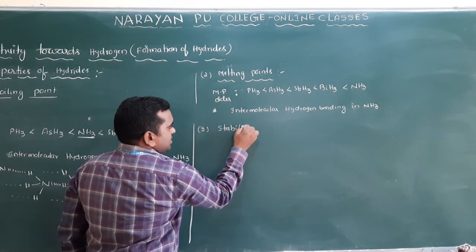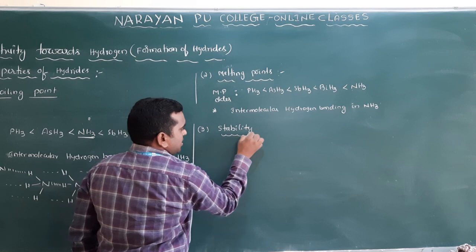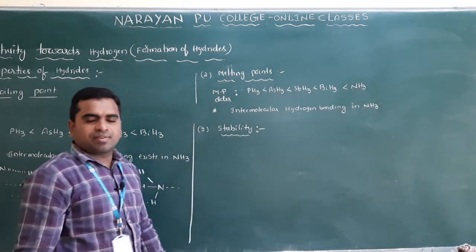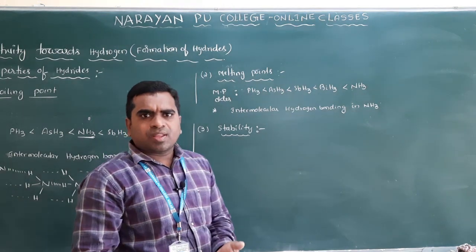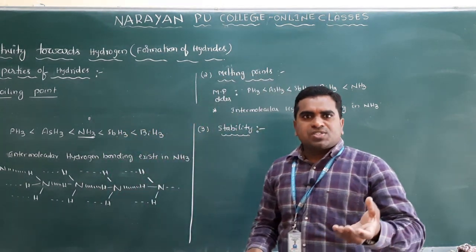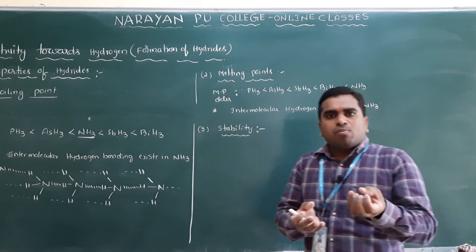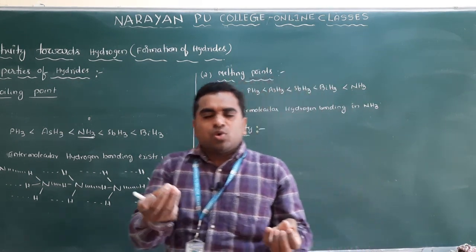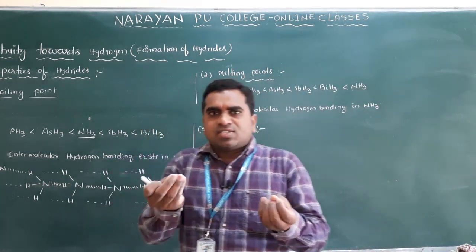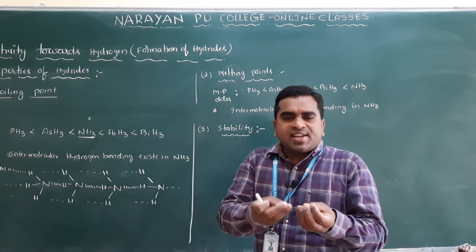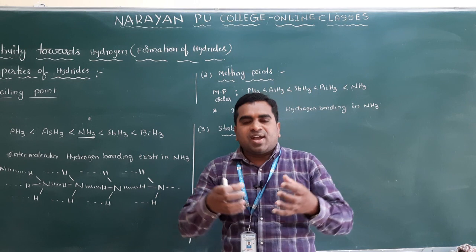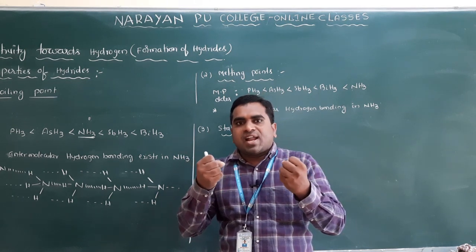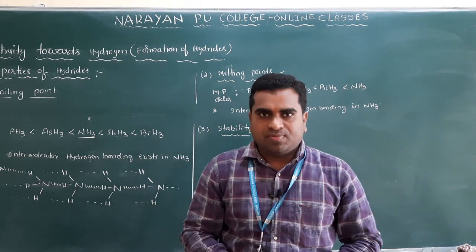Clear? What is the order of stability of these hydrides? You know that if I write stability, nitrogen and hydrogen: nitrogen is also a small molecule and hydrogen is also small, and there is very little difference in the sizes of nitrogen and hydrogen, so that's why the bond between nitrogen and hydrogen is very strong.